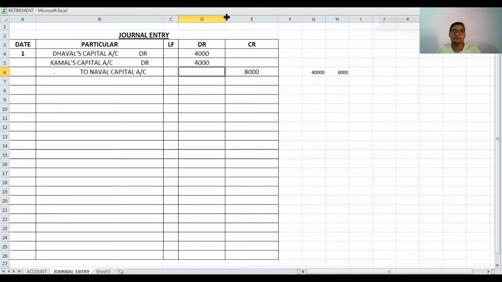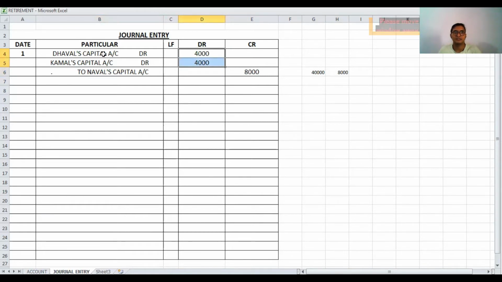Once again, retired partner credit. So Novel's capital account credit and the amount is, goodwill of the firm is 40,000. So now Novel's share is 1 by 5 as per the old ratio. So 40,000 into 1 by 5, answer is 8,000 and this 8,000 is distributed between the partners in gain ratio.